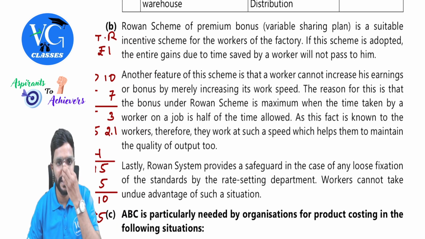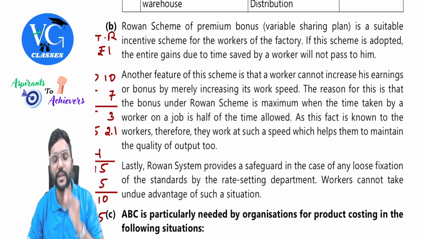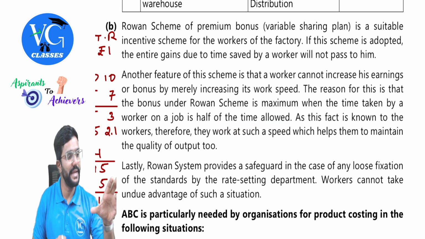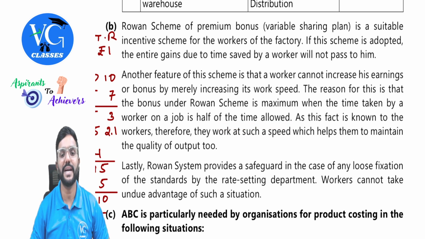The reason for this is that the bonus under Rowan scheme is maximum when the time taken by the worker on a job is half of the time allowed, or time taken is equal to time saved. As this fact is known to the workers, they work at such a speed which helps them maintain the quality of the output too.